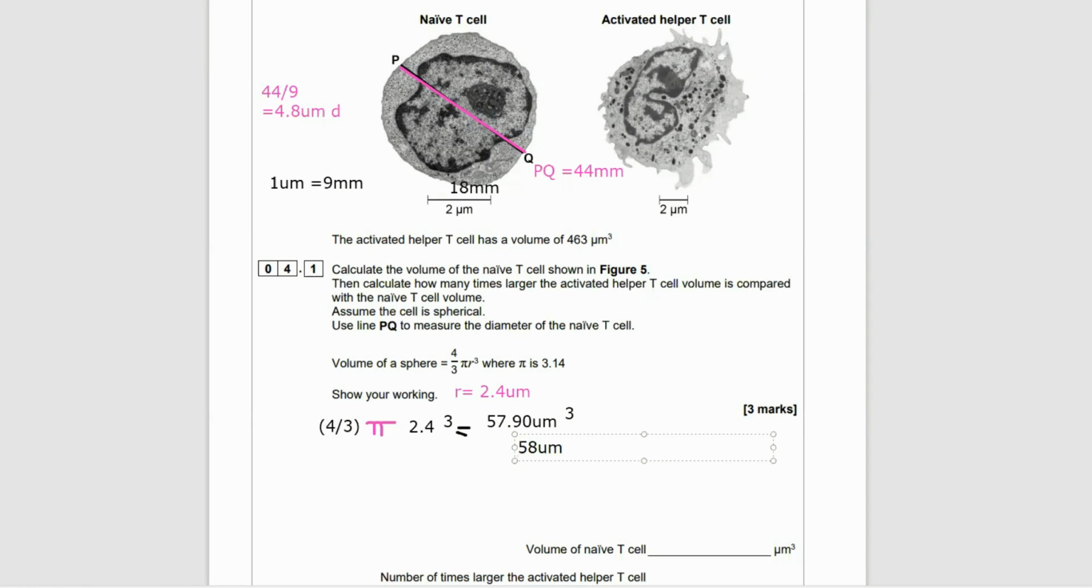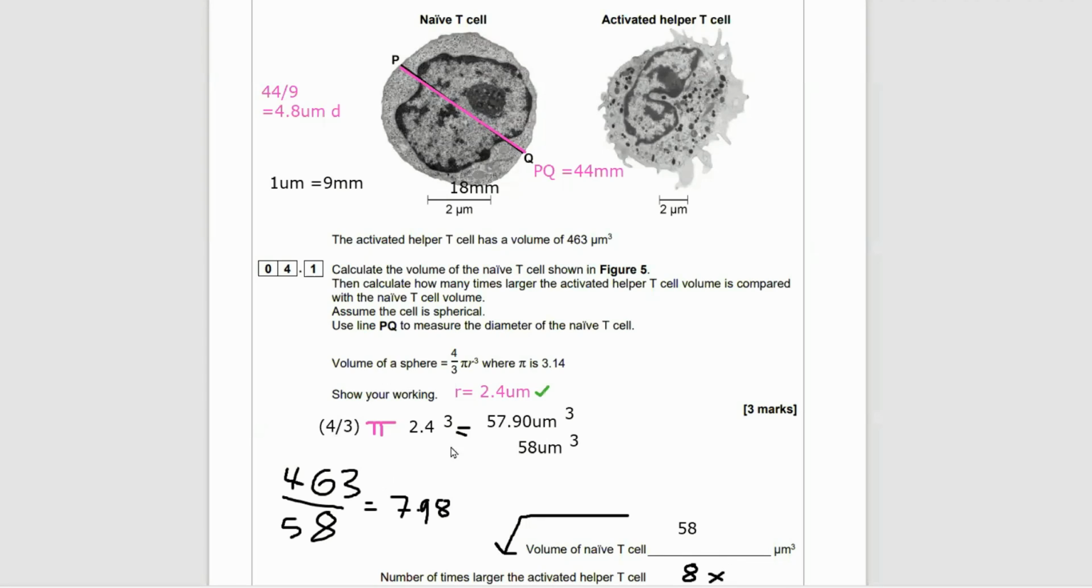But how many times bigger is the activated helper T cell? Well, I'm going to round that 57.9 to 58, and then I'm going to do 463 divided by 58. And it sounds right, doesn't it? Because we knew that the second cell must be bigger, because they asked us how many times bigger. So 463 divided by 58, I get 7.98. Let's round that up and say it's 8 times bigger. And that gives us our lovely 3 marks. Boom!